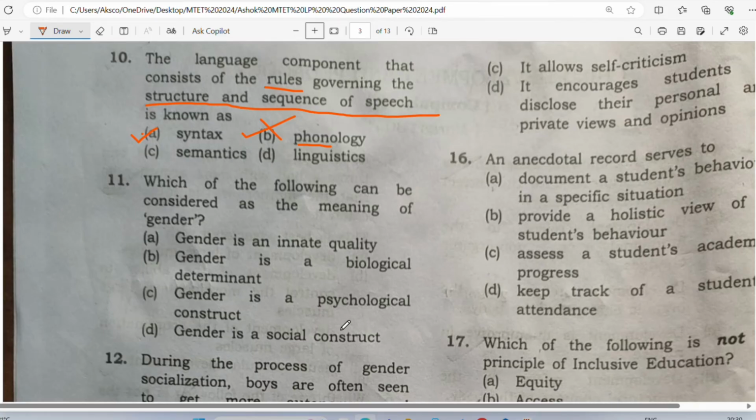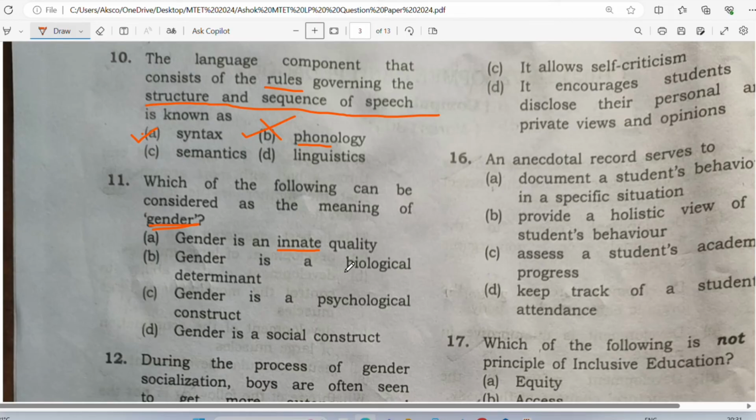Actually, if you have watched my video where I explained gender stereotypes and different things about gender, then you will be able to answer. This is a very easy question, but if you have not gone through my video, then you might not be able to answer it. They're just asking what the meaning of gender is. Gender is an innate quality. You have to know the meaning of innate. Innate means inborn. When we are born, is our gender decided? Innate means inborn quality, meaning are we born with gender?